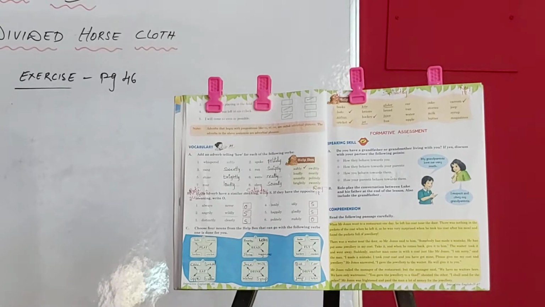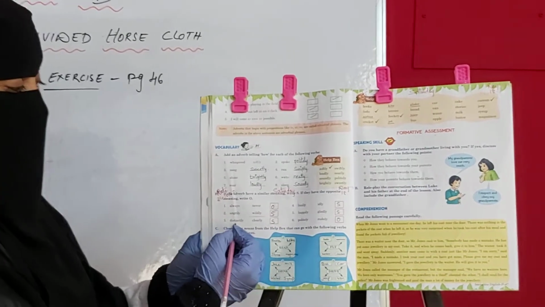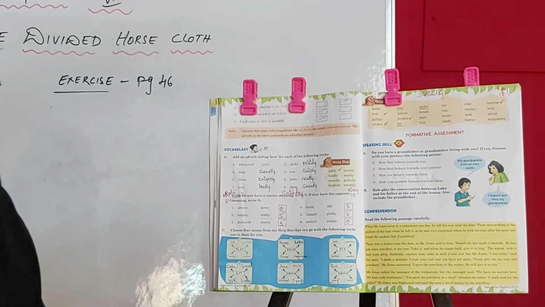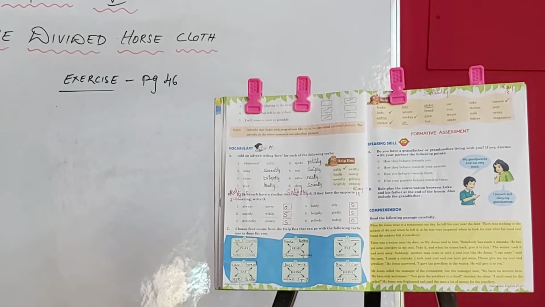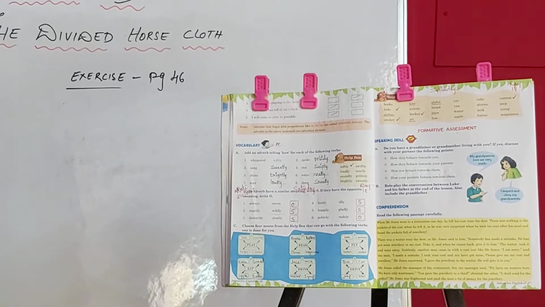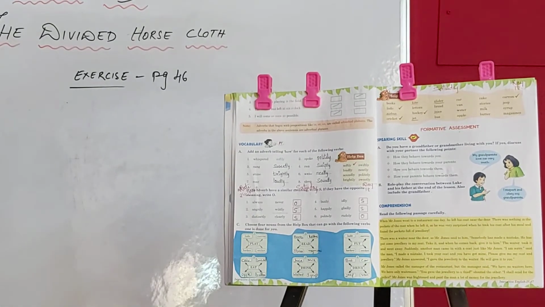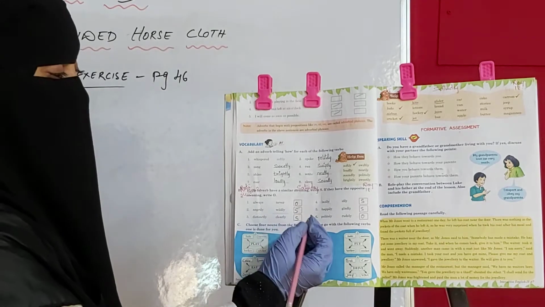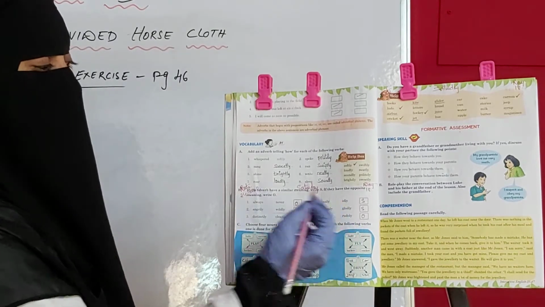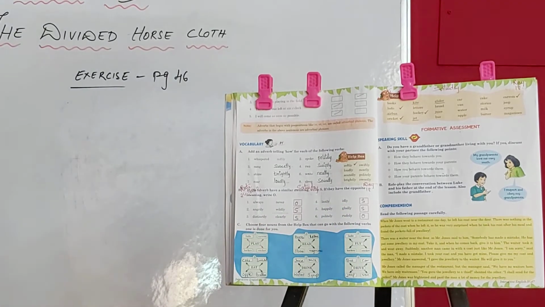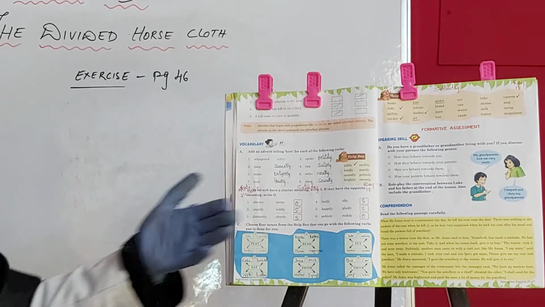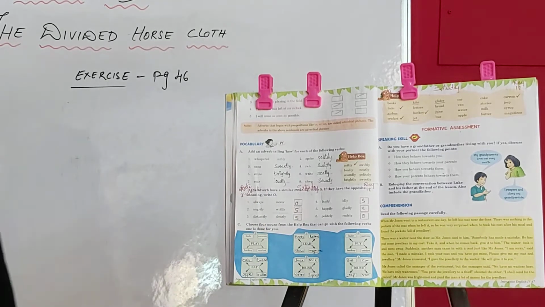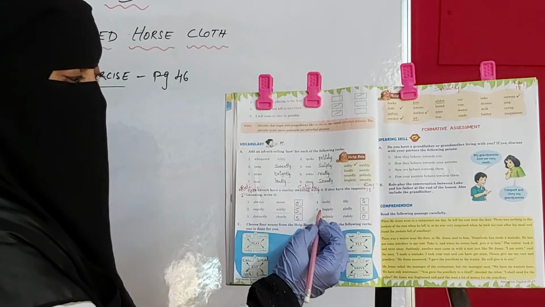Next is angrily, widely. So it's having same meaning. Angrily ka matlab bhi gussa and widely ka matlab bhi gussa. So write S in there. Then distinctly, clearly. These two also have the same meaning. Distinct means clear vision. Clearly means clearly only. Dono ka bhi meaning same hai. So write S there. Then lazily, idly. We know this, lazy, alsi, and idly means alsi. Do ka bhi meaning same hai, so we should write S.